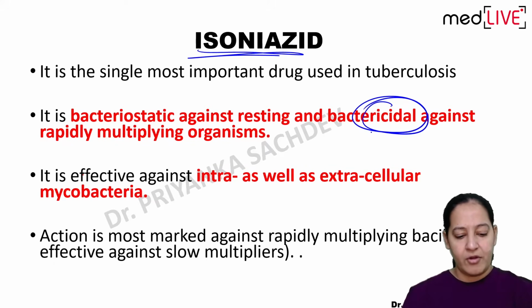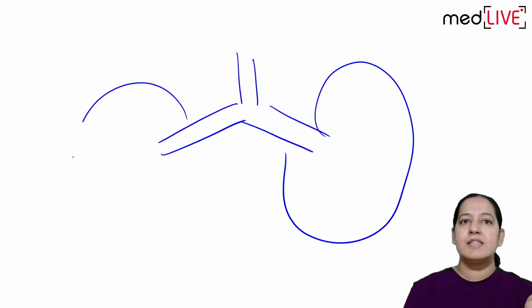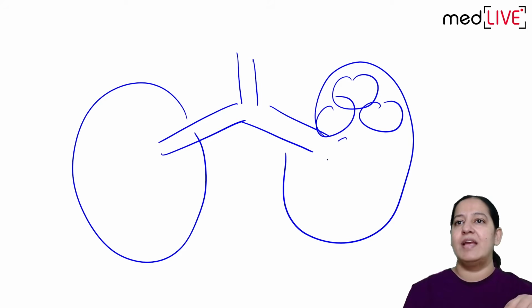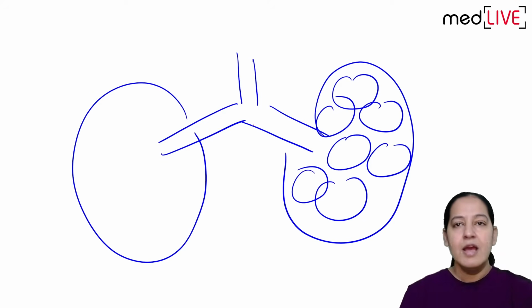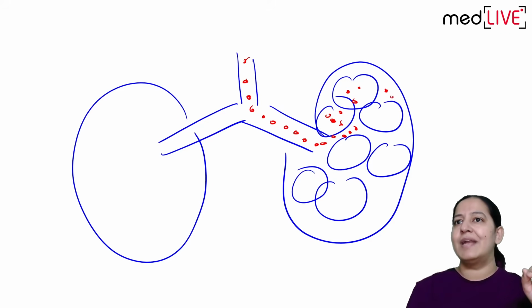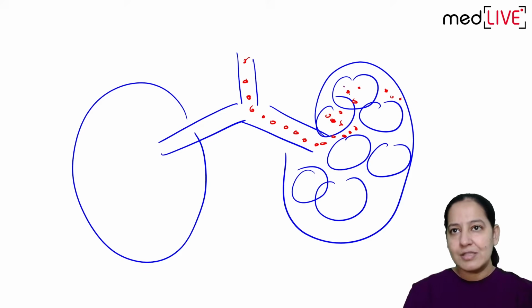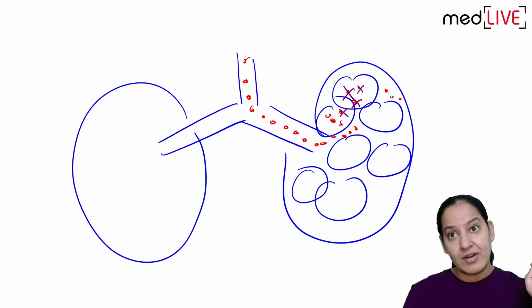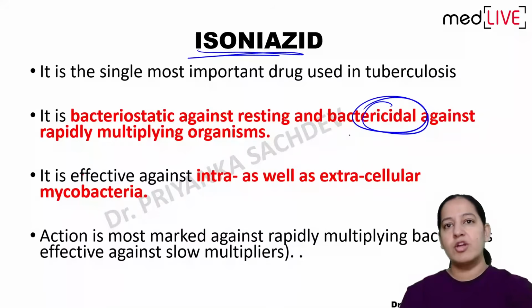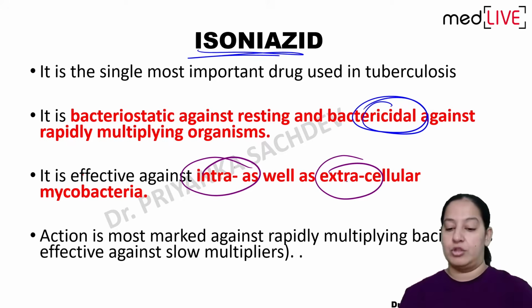Now let me draw one diagram for you. Can you see, this is the trachea. These are the two bronchi. These are the lungs of a patient, and these are the alveoli inside the lung. This is the bacteria entering, Mycobacterium tuberculosis entering inside the patient. After entering, it enters inside the alveolar cells, and it is present outside the alveolar cells also. So when I take any drug, suppose isoniazid, it kills this bacteria. It is cidal, intracellular also and extracellular also. So in the introduction, you have to say which drugs kill intracellular bacteria, which kill extracellular, which kill both. So it is killing both, intra plus extra.